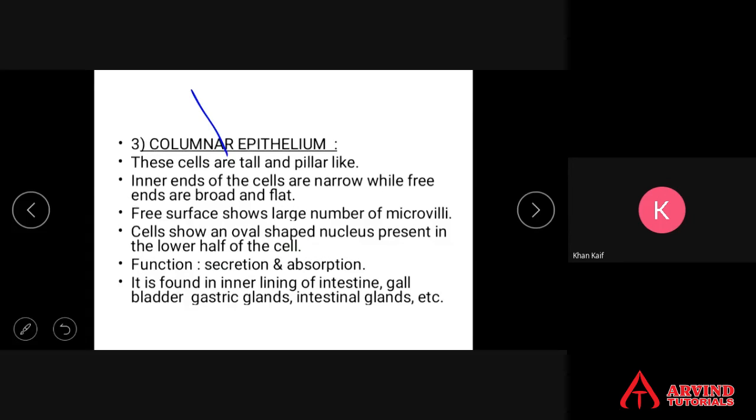Its lining is also columnar epithelium. Gastric glands, glands of the stomach, and then intestinal glands. Gastric glands secrete gastric juices for digestion, and intestinal glands secrete intestinal juice, again for digestion.